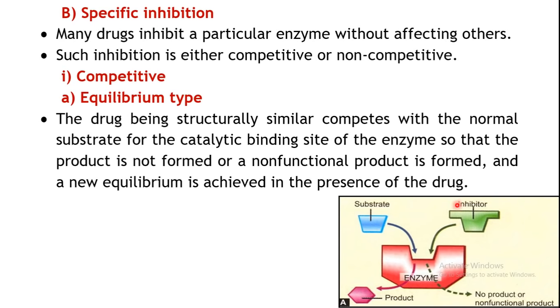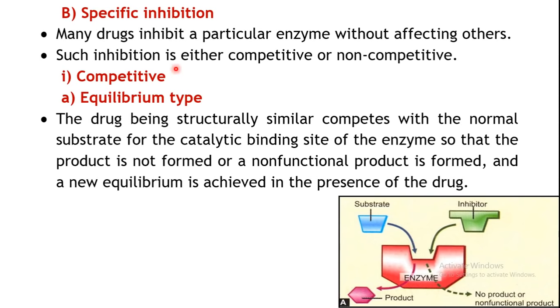If the inhibitor has more affinity, it will itself bind to this site. Since this inhibitor does not produce the necessary conformational changes, it will rather inhibit the enzyme. It will change the enzyme in such a way that it will not be able to produce the product, or maybe some non-functional products may be generated. So this type of inhibition is competitive inhibition. Here both the substrate and the inhibitor compete with each other for the same binding site on the enzyme.